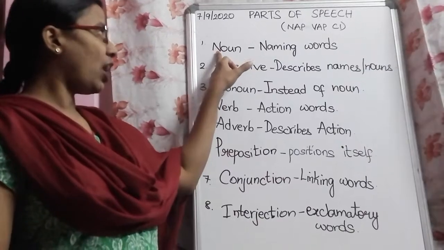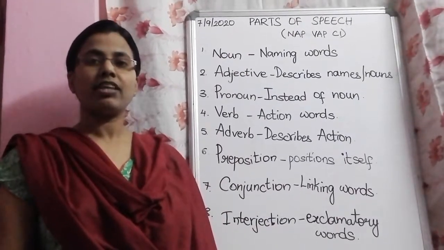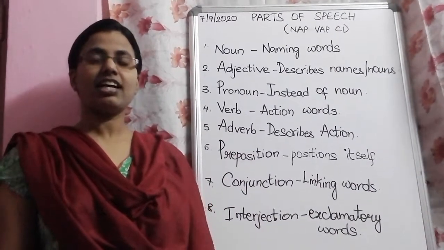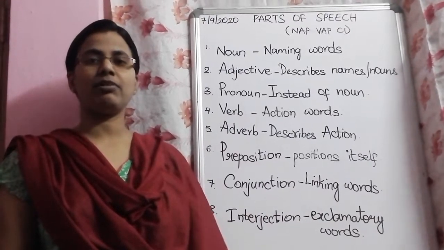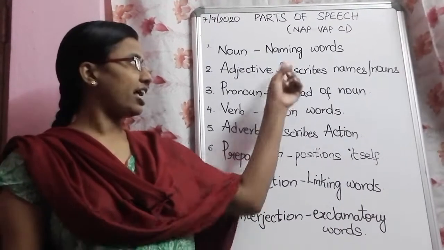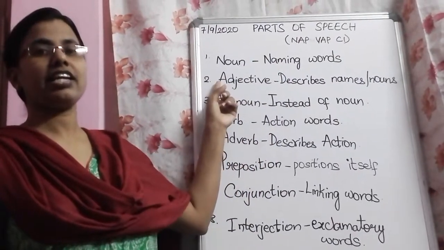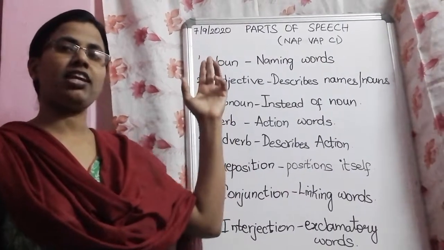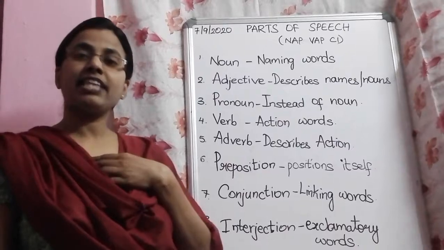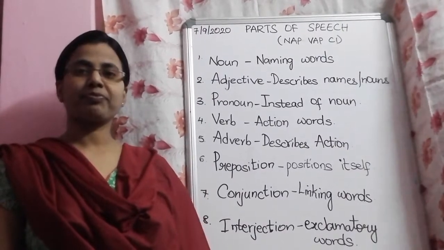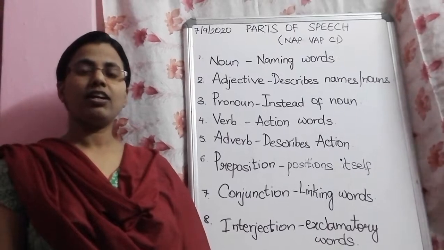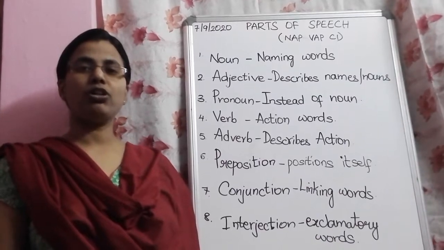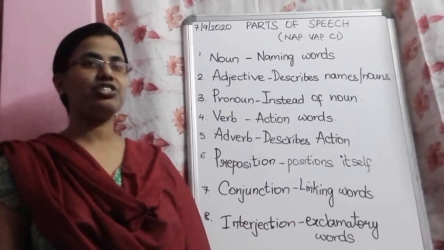Noun is nothing but a naming word. Everything that exists has a name. You have learned in your previous classes, a noun is the name of a person, place, animal or thing. So it is basically the naming words. The second one is adjectives. Adjectives are nothing but words which describe the noun or the names. Examples for this are a tall teacher, short girl, fat boy. In these examples, tall, short, fat, all these are adjectives.